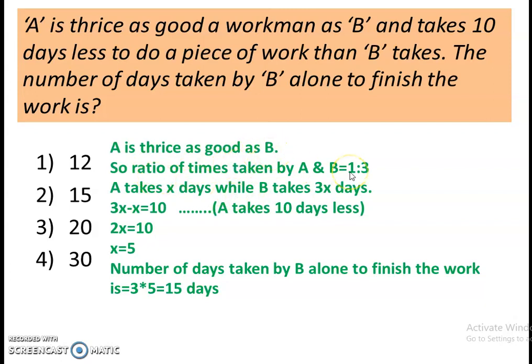Ratio of time will be 1:3, because time taken by A and B will be reciprocal to their efficiency. A is thrice efficient as B, so ratio of time will be 1:3, right? So based on this ratio we can say that A takes x days while B takes 3x days. Now difference of 3x and x will be 10, because it is given that A takes 10 days less. So 2x will be 10. Now x will be 5. So number of days taken by B alone to finish the work is 3 into 5, and that is 15. So right answer will be 15, that is option 2.